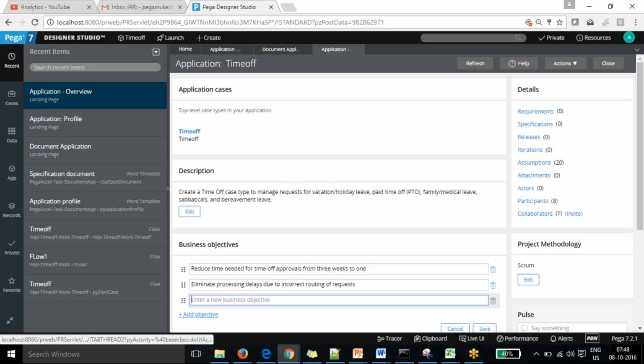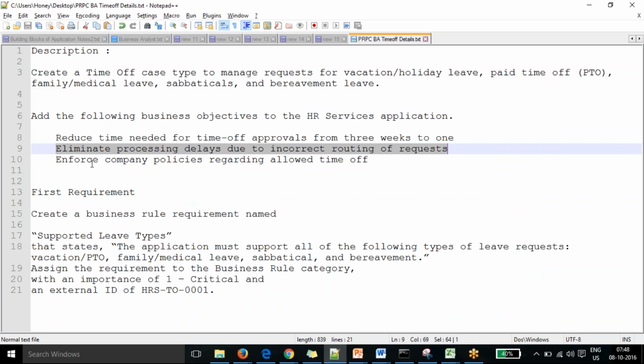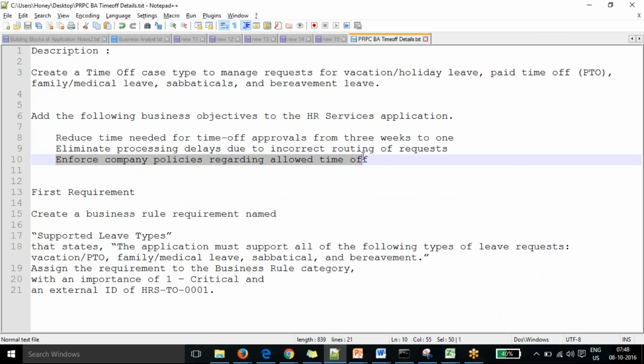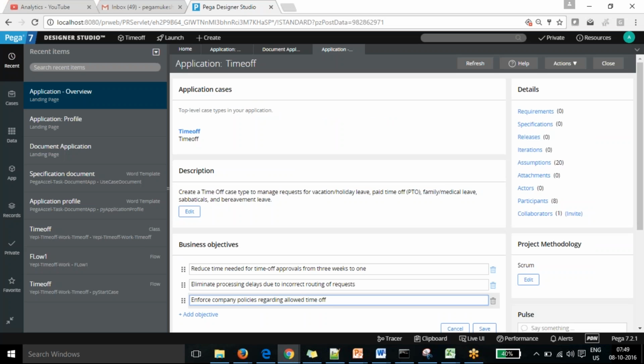So the business objectives are written in that way: enforce company policy during the allowed time off. Every company has some predefined policies for when we want to take leave, like for sabbatical, how many bereavement leaves are possible, how paid time works, and how many vacation holidays you can take. All of that is specific to company policy, so we can impose the company policy as well. That is one of the objectives.